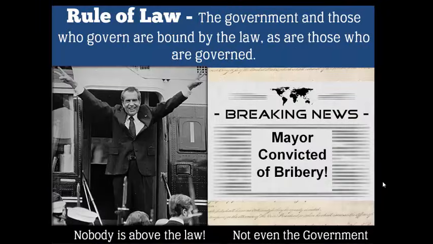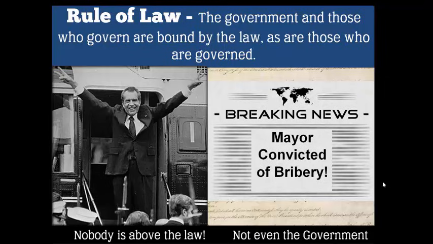Now, how do we know that we can trust these elected representatives? Well, this leads to our next principle, the rule of law. The rule of law means that we are a society of rules or laws that guide the way we interact and treat each other. And that includes the people we elect to run our government.